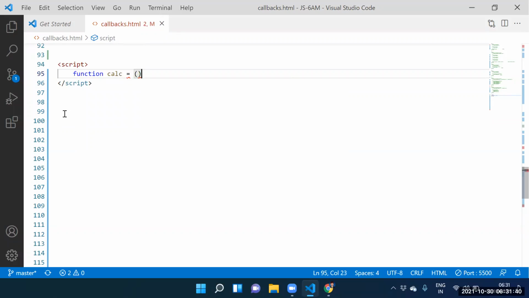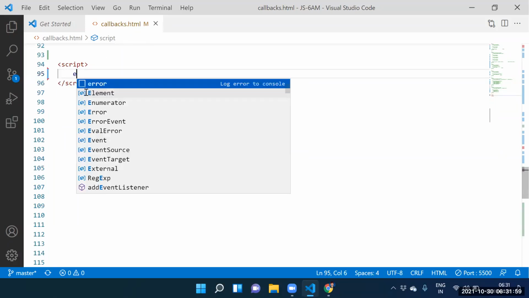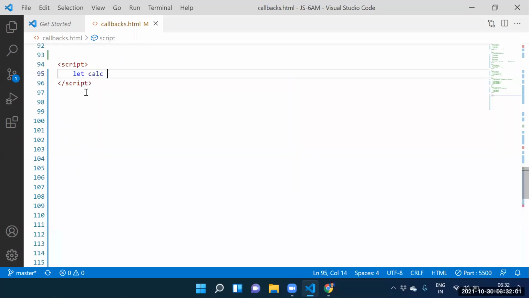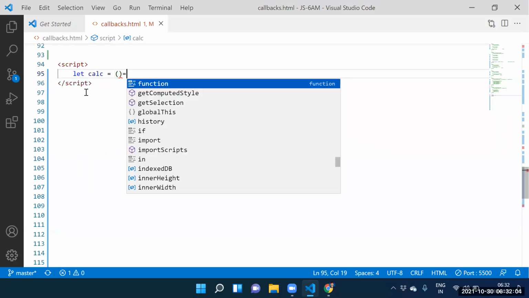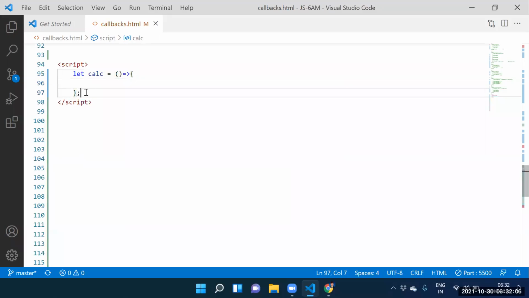Guys, see this function. Here itself, can I pass the arrow function? Yes, sir. Guys, we can pass the arrow function, not an issue. Take a constant: const calci function equal to arrow function. How to create one arrow function? Let calculator equal to arrow function. Here itself, num comma add.